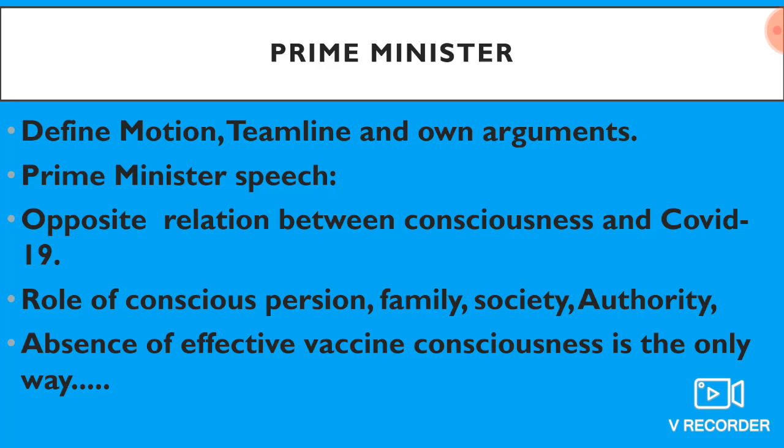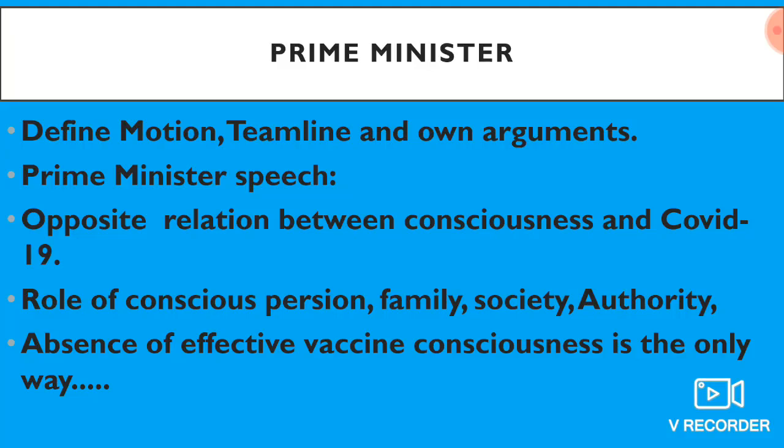Number 2 point, the role of a conscious person, family, society and authority. If a person, family, society and authority are conscious, then they can save themselves from other persons, other families and society. This is most important for this motion and for removing the contamination of coronavirus, and you will define this role.